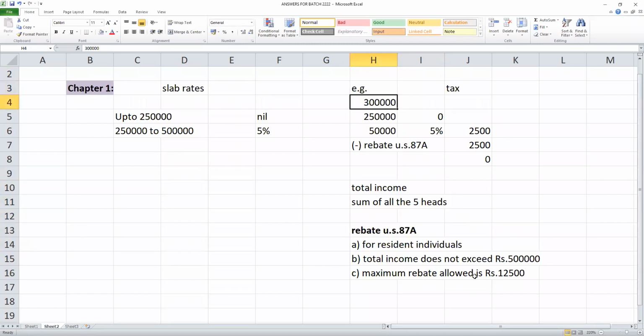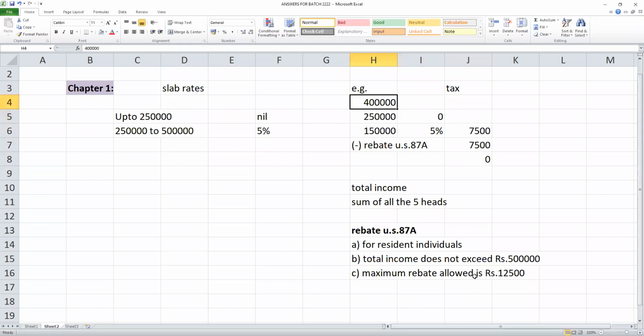So if your income is 3 lakhs, 2.5 lakhs nil, balance at 5% is 2,500, the discount is given, so finally no tax. Since your income is less than 5 lakhs, whatever the tax is, you get the discount. Suppose your income is 4 lakhs. What will be the tax? 2.5 lakhs, 0. Balance 1.5 lakhs at 5% is 7,500, and you will get a 7,500 rebate, no tax.